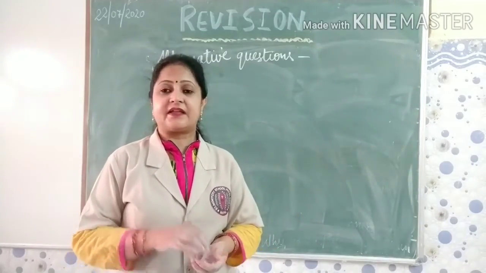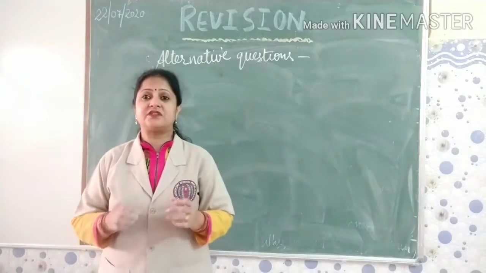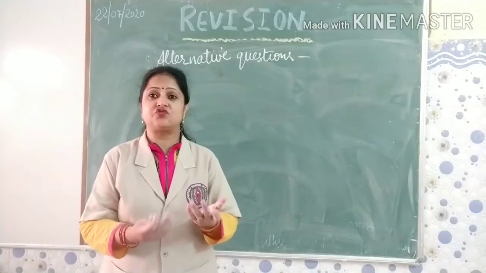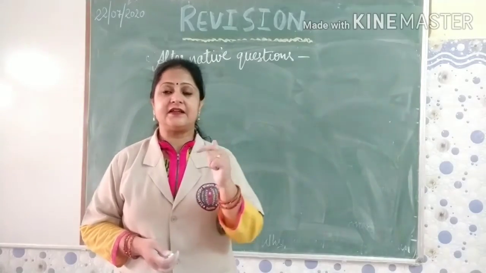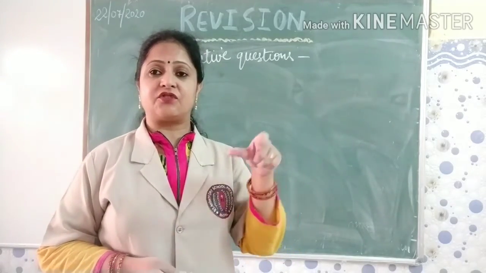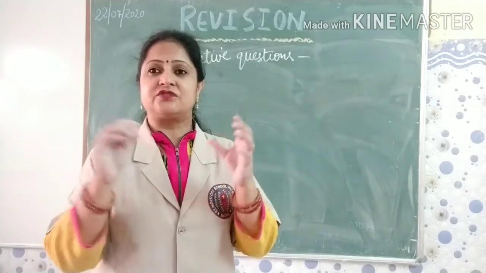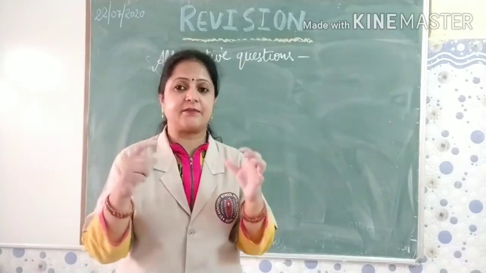So here we can take the examples to understand it well. Choices are already given in the question, and these choices are connected by or.